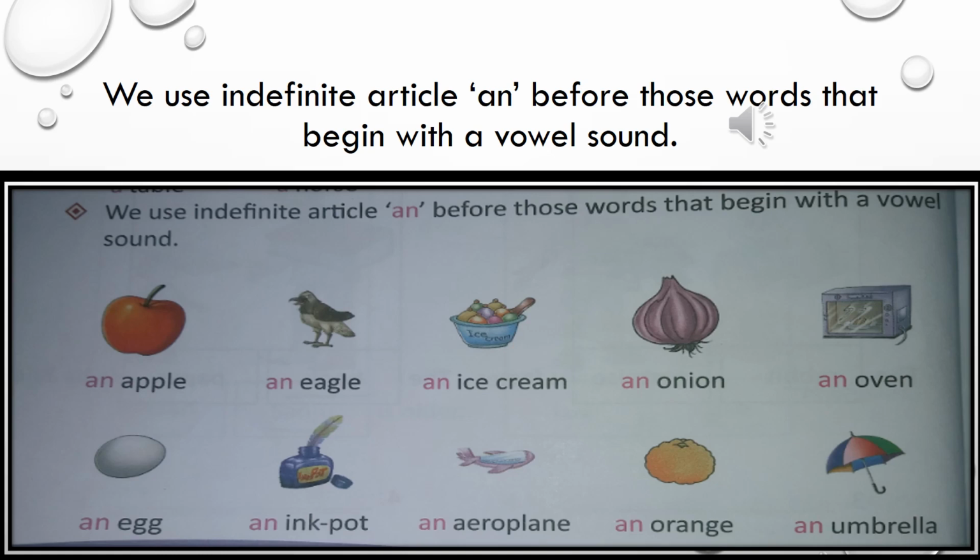In the same way, an oven, an egg, an ink pot, an aeroplane, an orange, an umbrella. All these words start with a vowel, so before every word we have used the article an. So, in this slide we have learned that we use article an before all the words which start with a vowel.